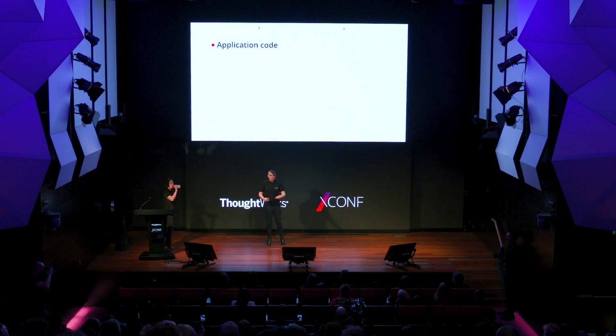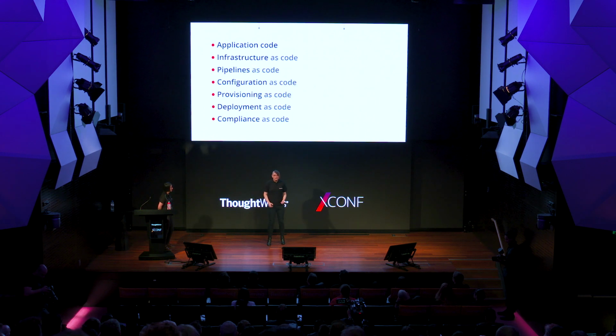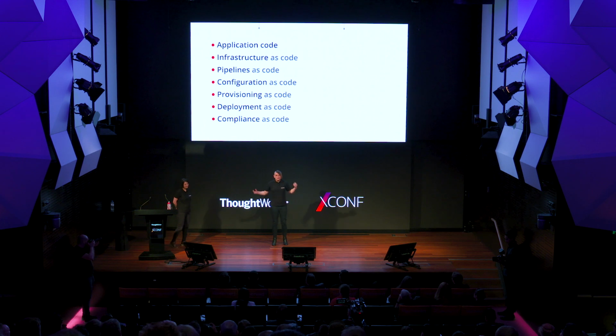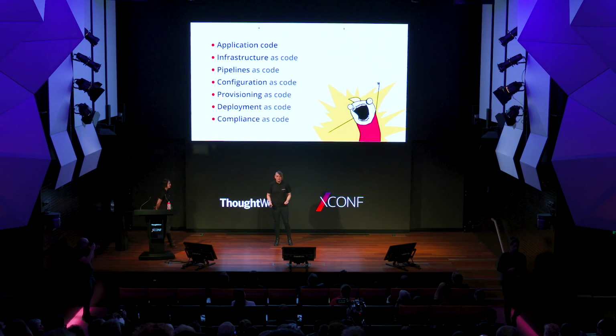And what I realized was it wasn't just about infrastructure, because we've gone from having application code, just the code for our business applications in our repositories, nice and fine, to suddenly so much more. There's infrastructure, pipelines, configuration, deployment, provisioning. And by next week, there'll be another type of as code in your repositories as well. We're doing all the things as code. But I realized that as we'd started to expand our usage of code, we hadn't kept up the same disciplines and rigors and tooling and all the other practices that meant we were really confident in our application code, and we hadn't applied those to our as codes.